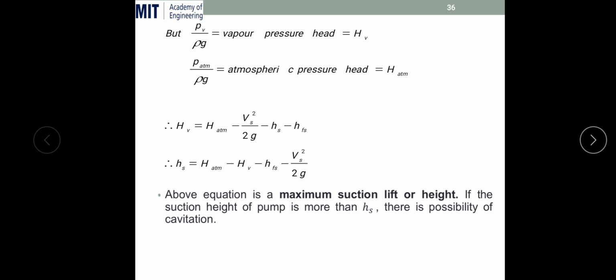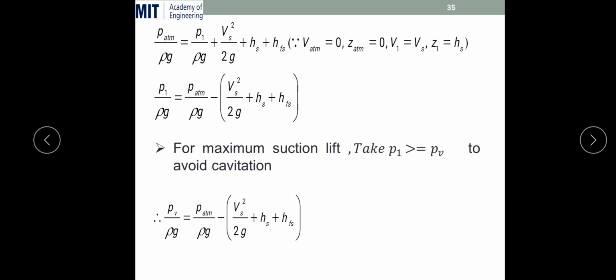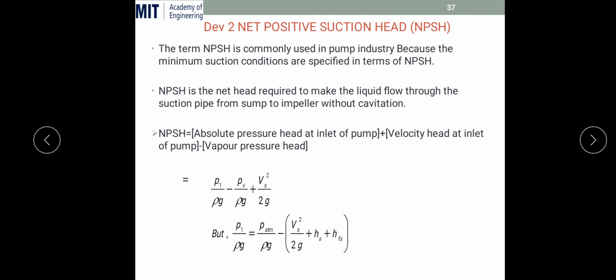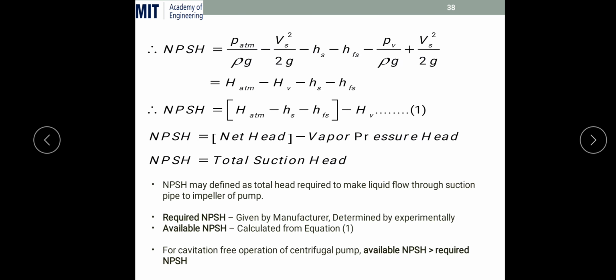Okay, from this equation we can see that P1 by rho g is equal to P atmospheric by rho g minus Vs square by 2g plus HS plus HFS. So we can just take this P1 by rho g directly over here. Otherwise we can obtain this P1 by rho g by applying Bernoulli's equation. If you do not remember, then by putting this value over here we will get P atmospheric by rho g minus Vs square by 2g minus HS minus HFS minus PV by rho g plus Vs square by 2g.